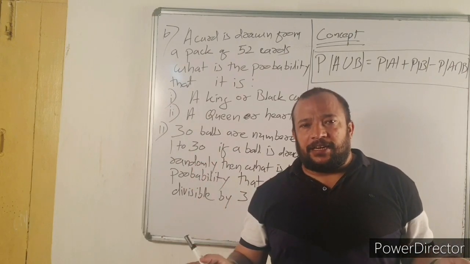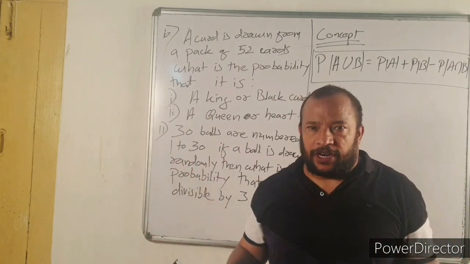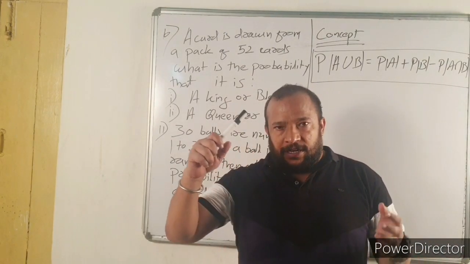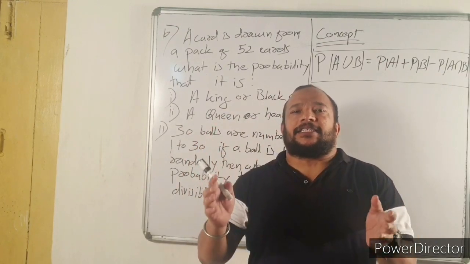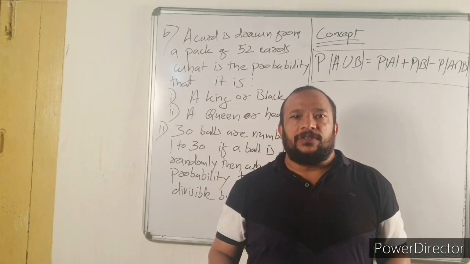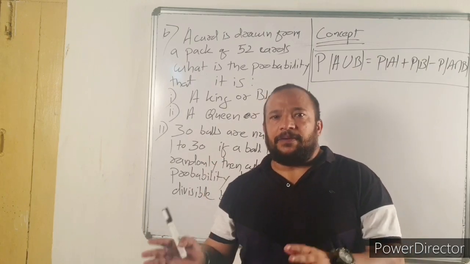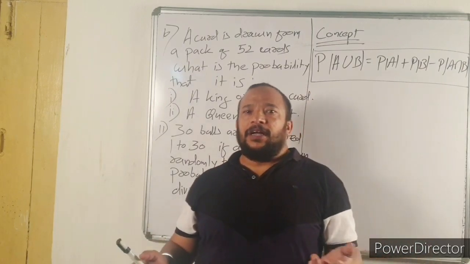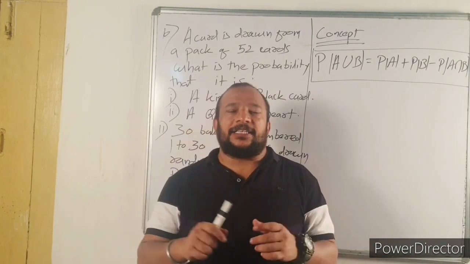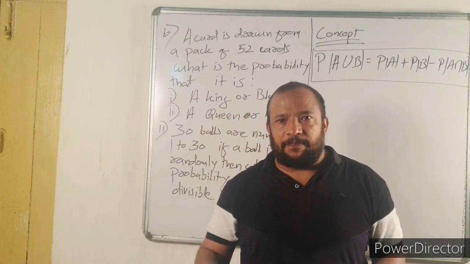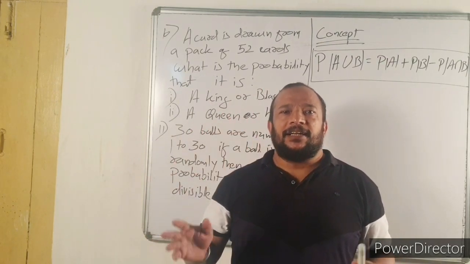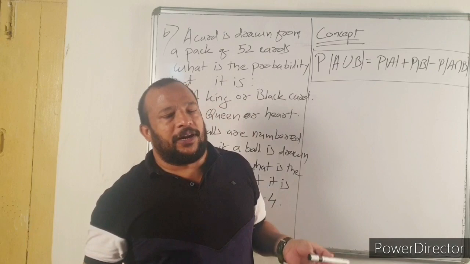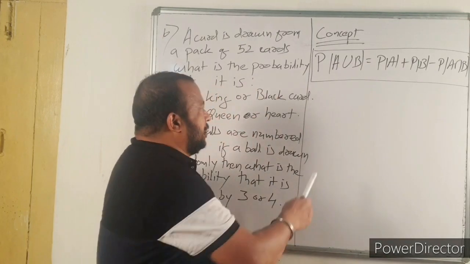This concept is again from set theory. In set theory, we know the formula: modulus of A intersection B is equal to modulus of A plus modulus of B minus modulus of A union B, or modulus of A union B is equal to modulus of A plus modulus of B minus modulus of A intersection B. The same formula is there in probability. So this is the concept.